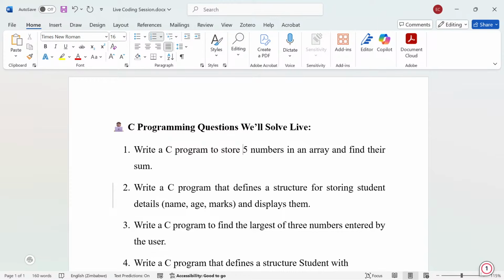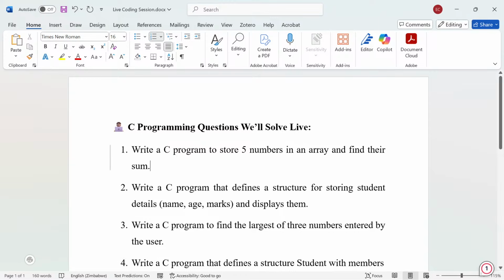So basically, let's look at the first question. It says, write a C program to store 5 numbers in an array and find their sum. So you need to store 5 numbers in an array, and then you find the total sum of all those numbers. I will try to pick some scenarios that you can use on these questions. But the first thing to notice here is that you need to store 5 numbers.